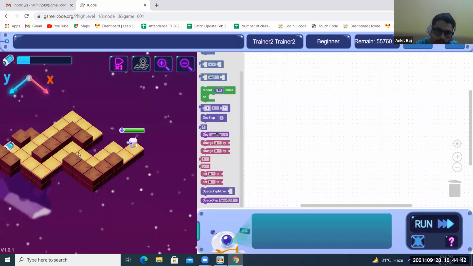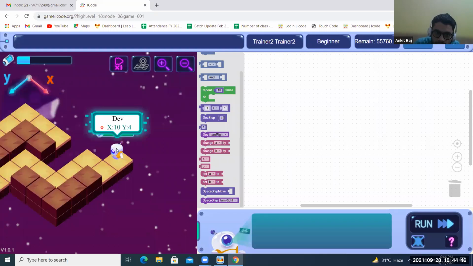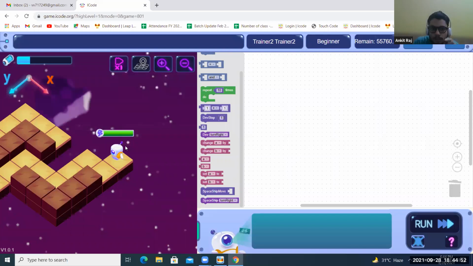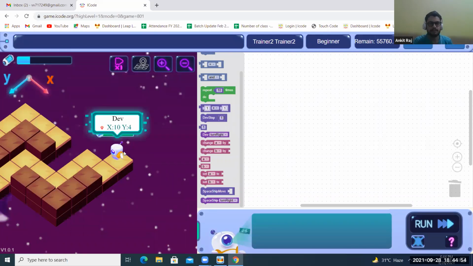Also you have to see which side Dave is facing. This is the front side of Dave, and the glowing thing is an antenna type of something. This is the back side of Dave. So you have to assume which side Dave should move, left or right, and then you have to crack the level. Correct, to all the new students, start doing with the first.